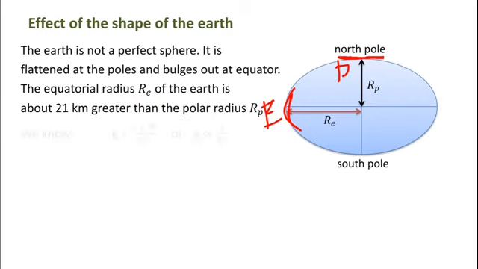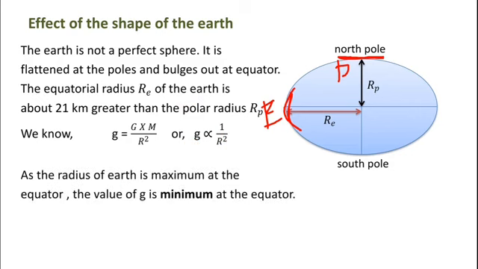Now let us understand how the value of g is affected by shape of the earth. You know the value of g is given by capital G into capital M divided by capital R square, where capital G and capital M are constant. Hence we can say small g is proportional to 1 upon R square. That is, there is an inverse relationship between small g and radius of the earth. This relationship means that when the radius of earth decreases, then small g will increase, and when the radius of the earth increases, then the value of small g will decrease.